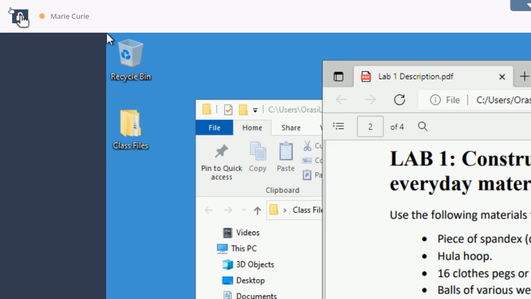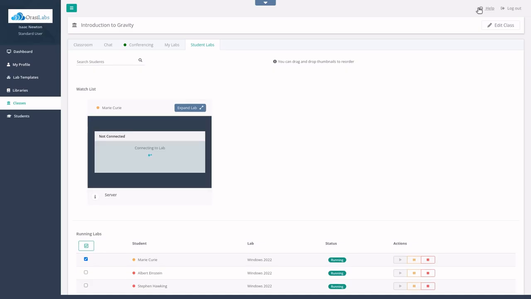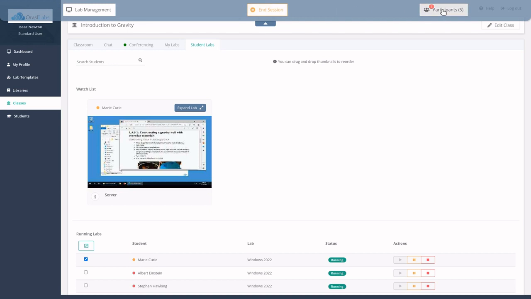If necessary, instructors can even take control of the student's lab by unlocking it. After unlocking the student's machine, instructors have full keyboard and mouse access to get the student on the right track. Once that student has been helped, the instructor can collapse their lab and return to the classroom to see who else has a question.